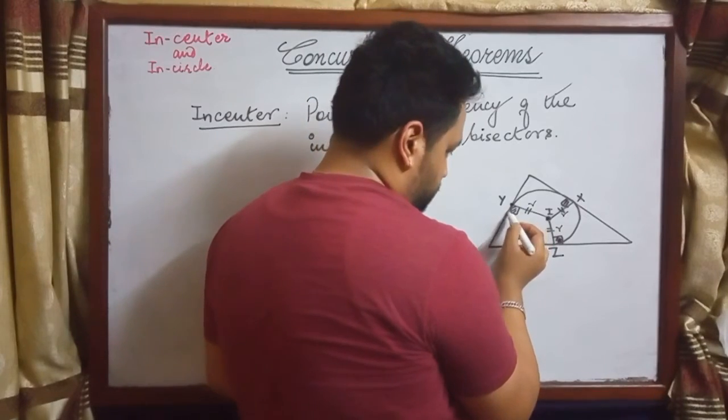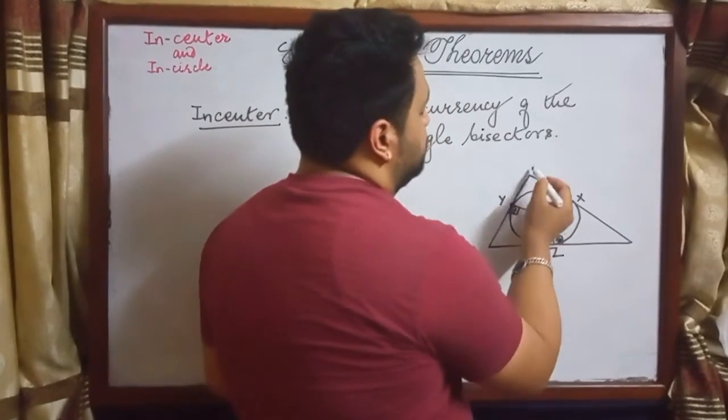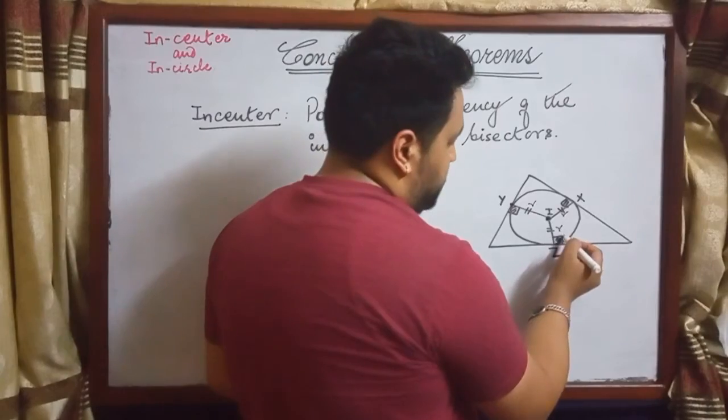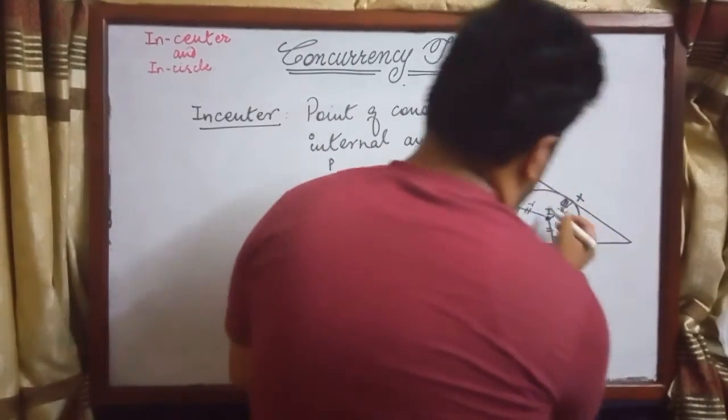Since this is perpendicular, this will be a tangent.